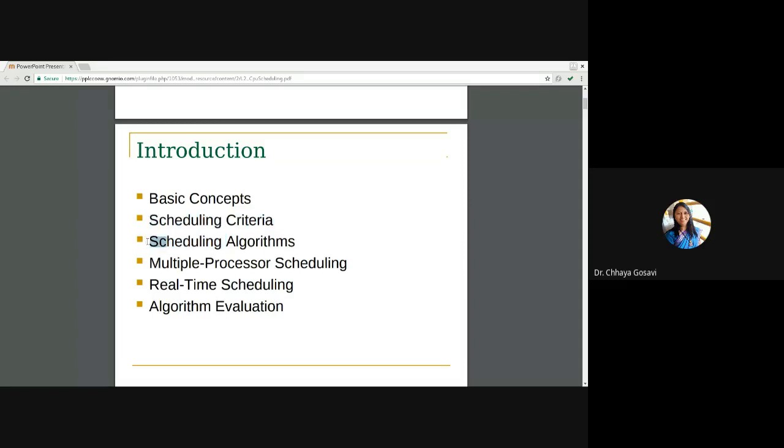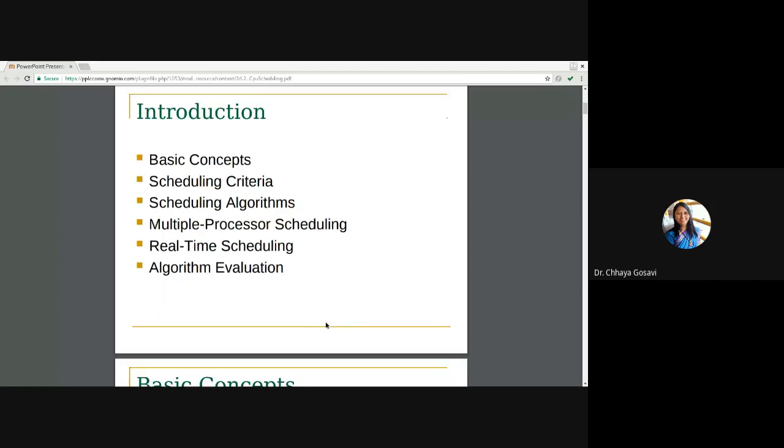Then scheduling algorithms. Yesterday I talked about FCFS, SJF, SRTF, and round robin. We are going to study these algorithms. These algorithms are for uniprocessor systems, meaning we assume that we have a single processor to which the operating system has to allocate processes. Then if we have multiple processors, we'll see which algorithms are applicable for multiple-processor scheduling. Then real-time scheduling, and we'll check how to compare these algorithms, the algorithm evaluation part.